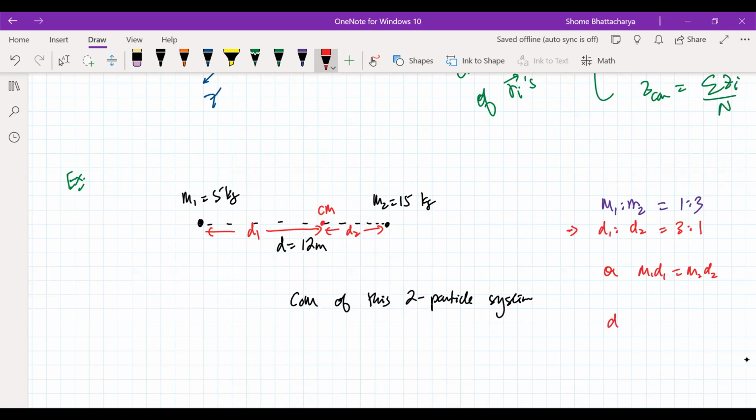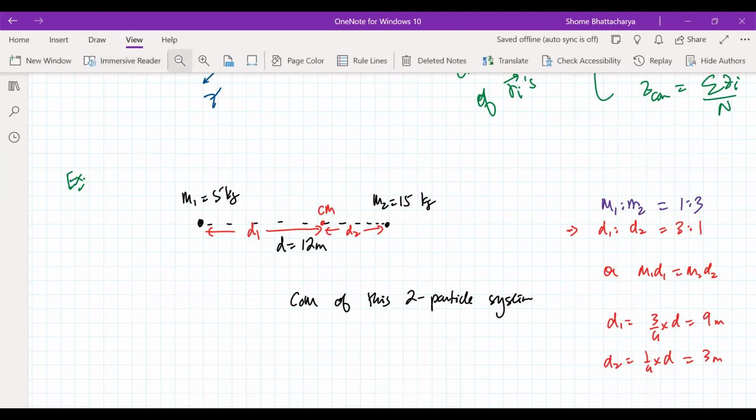So you can see in this case that D1 will be 3/4 of that D. So 3/4 of 12 will be 9 meters. And D2 will therefore be 1/4. So it will be 3 meters. Right, so it's cutting it. Okay, so now how can we generalize this as a formula?